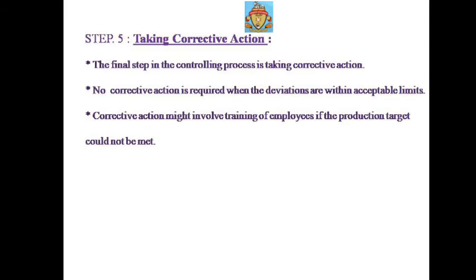After analyzing the deviations, you have to take the corrective action. What action you take helps to make the correct decisions.